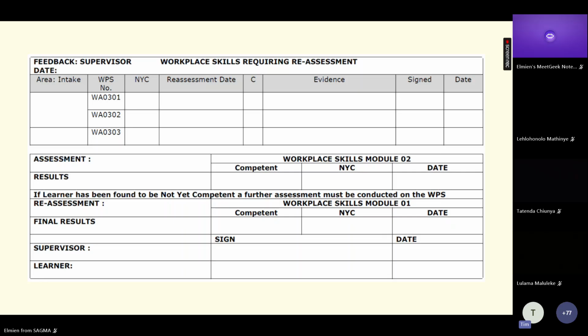Okay, and then you will get to a page that looks like this. After every little section, you get a page where you're going to be made final competent. If you are not yet competent at any stage previous to that, you will do a reassessment. At the top of the page, it says reassessment date, and then you will be found competent and then signed and the date. But if you are found competent on all tasks, you can go to the next page, please.